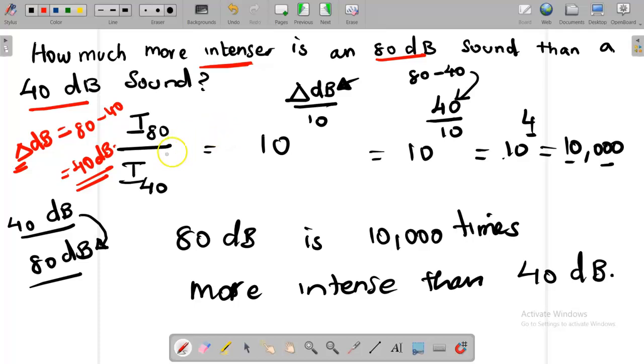In order to find how much more intense, we have a formula: 10 to the power delta B over 10. In the place of delta B, you can insert 40 divided by 10, because we found 40 here. So 40 by 10 is 4. 10 to the power 4 is 10,000. So 80 decibel is 10,000 times more intense than 40 decibel.